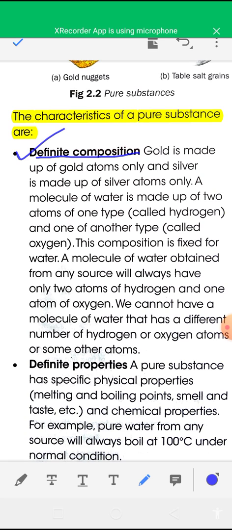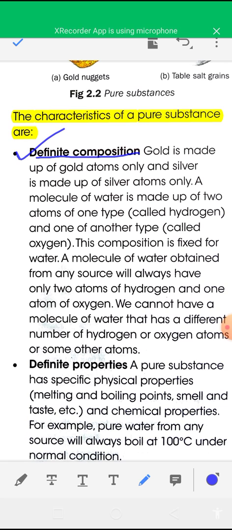In a water molecule there are two hydrogen atoms and one oxygen atom. So the composition of hydrogen and oxygen in water is fixed, that is a 2:1 ratio. So the composition of these, gold, silver, water, is always fixed.